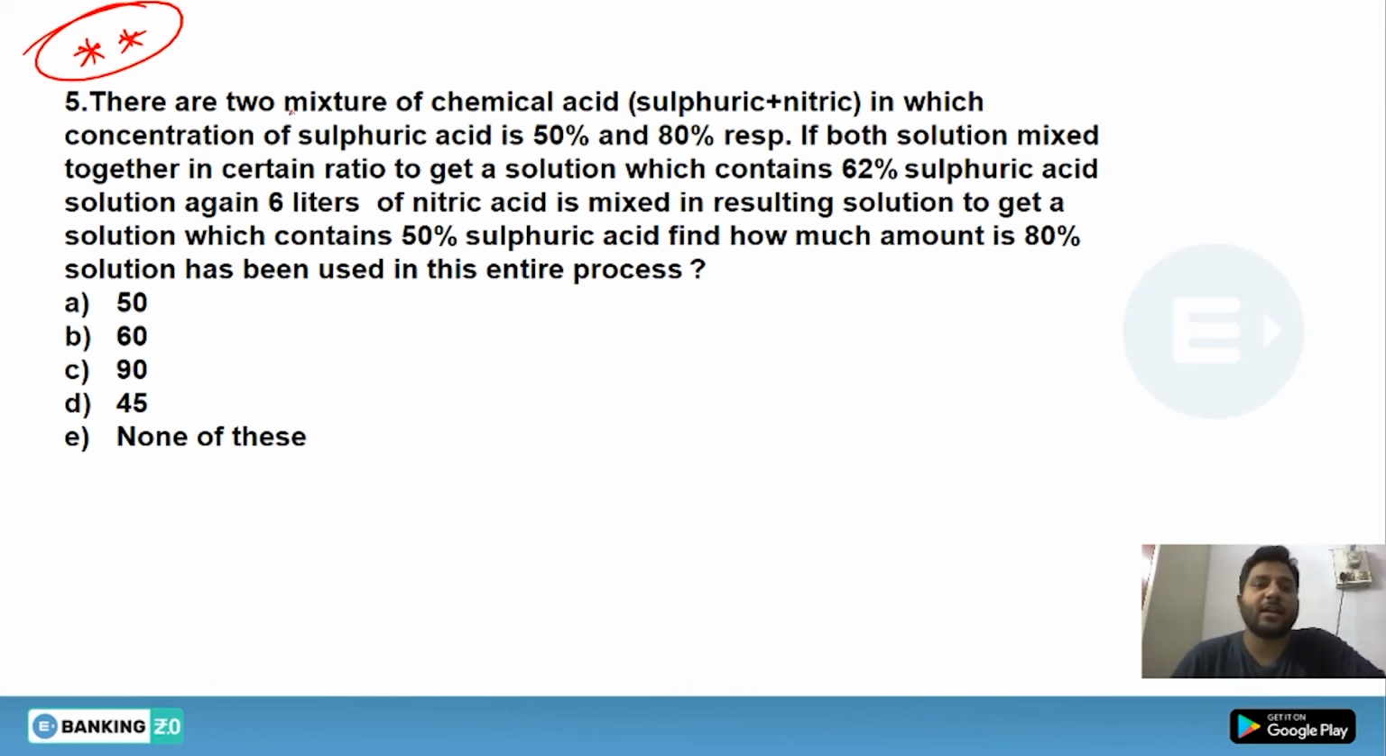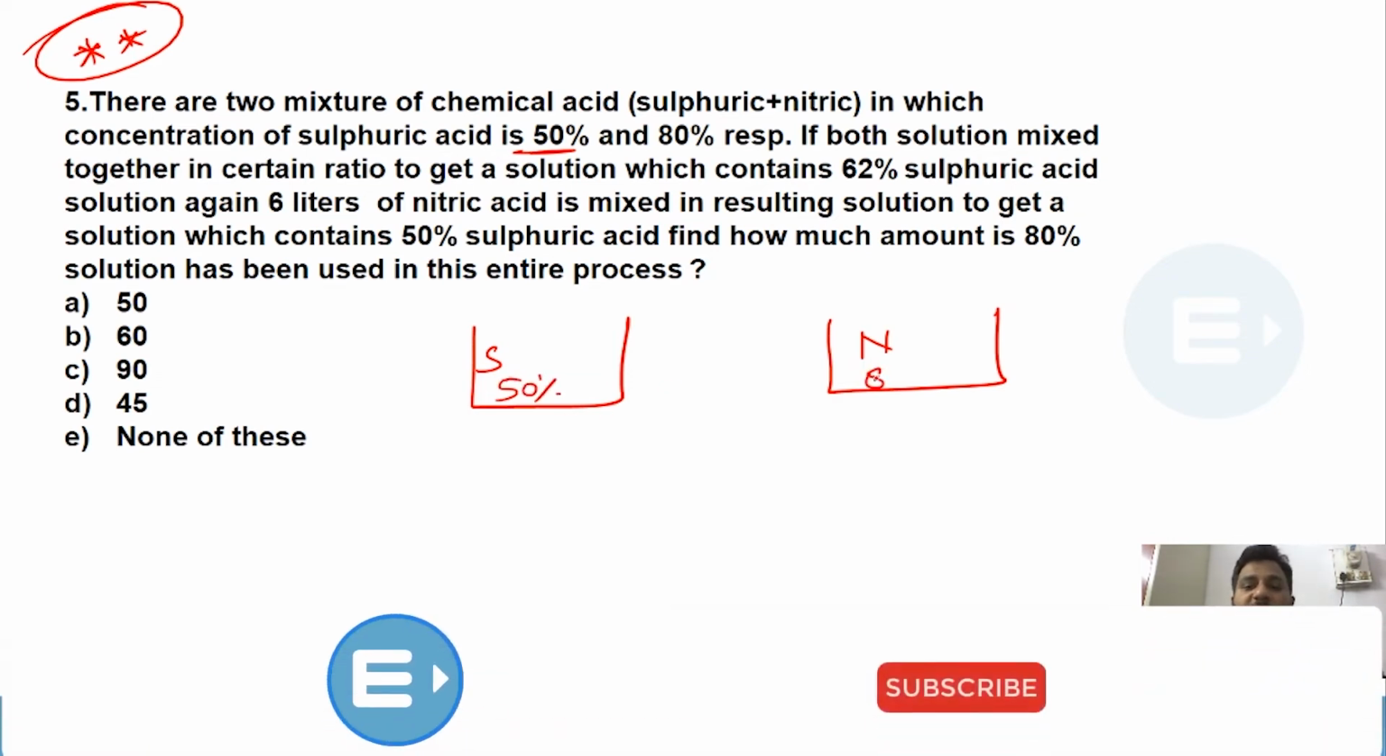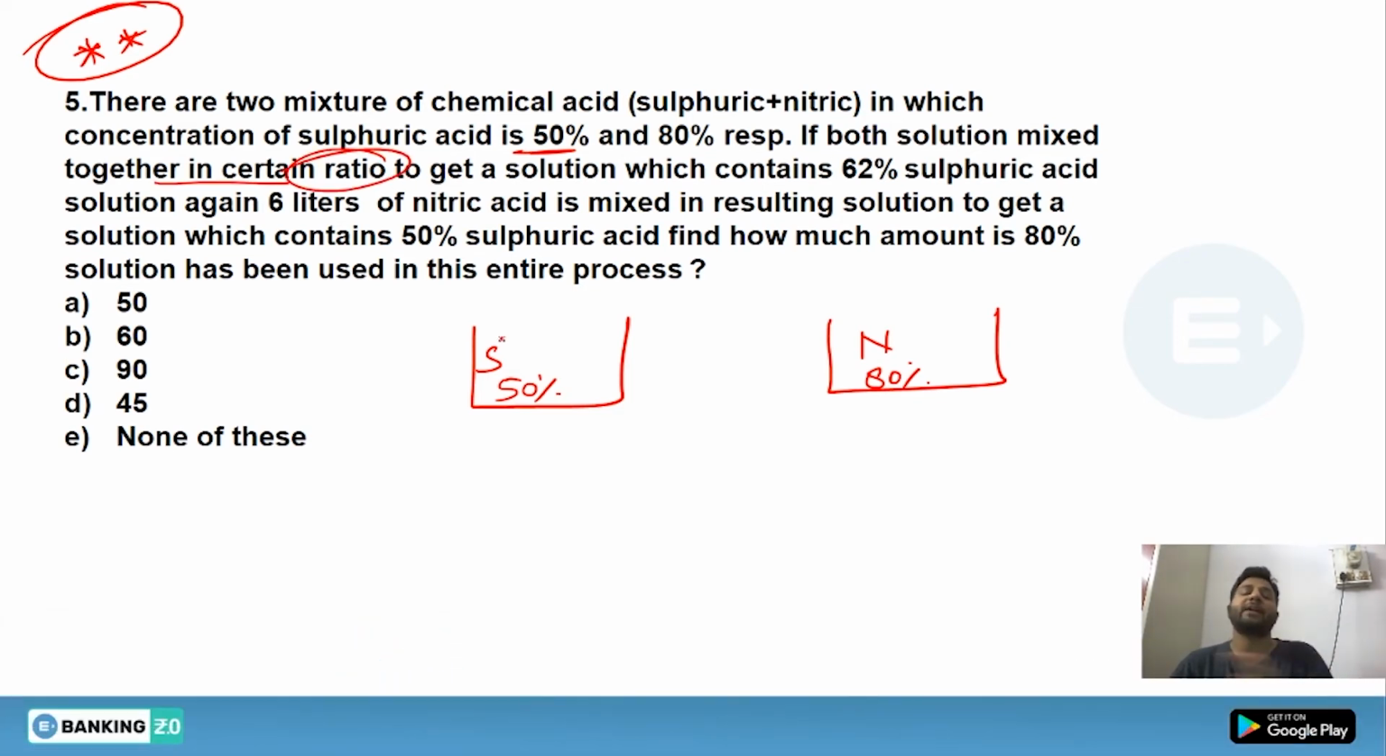Look at this. There are two mixtures of chemical acid, sulfuric and nitric. Alright, so there is a sulfuric acid mixture, while the second one is a nitric mixture, in which the concentration of sulfuric acid is 50%. Here the sulfuric acid concentration is 50%, while in the second one it is 80%. If both solutions are mixed together in a certain ratio, we need to find that ratio, because it hasn't been given, to get a solution which contains 62%.